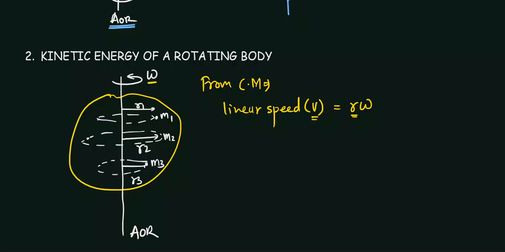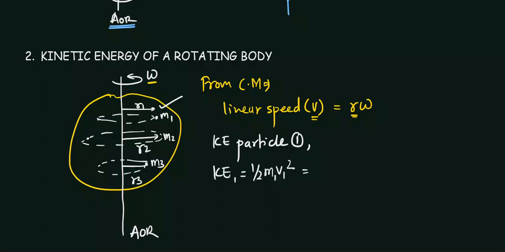So for each and every particle, if I want to find the kinetic energy for particle 1, I will write half m1 v1 square. This will be the kinetic energy of particle 1. We know that v1 can be written as r1 into omega. Omega is constant, so I can replace it like this: half m1 r1 square omega square.